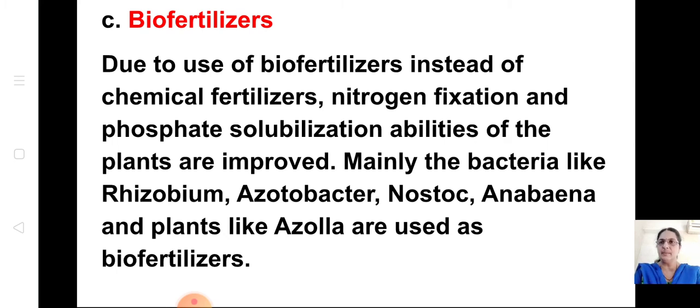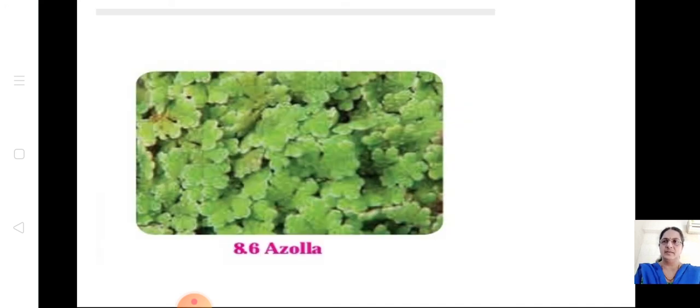So learn these examples. This is there for your practical also. Rhizobium, Acetobacter, Nostoc, Anabaena, Azolla. All these are used as biofertilizers. If you learn this, it can come for your fill in the blanks or any match the following objectives. This is a picture of the biofertilizer Azolla.